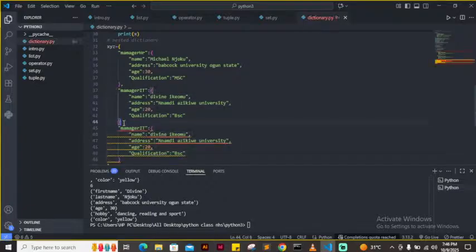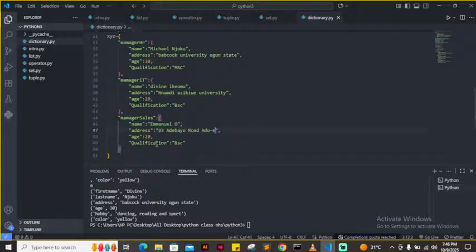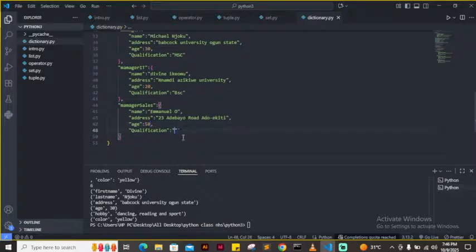The manager of what? Emmanuel, that's my name. Emmanuel O. I'm the manager of sales. Address 23 Adebayo Road, Ekiti. Then age 50. Then qualification MSc.